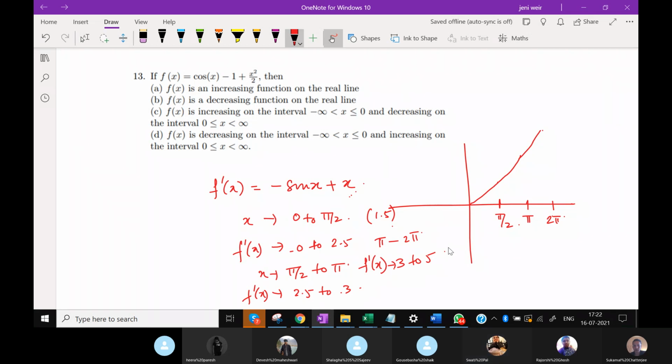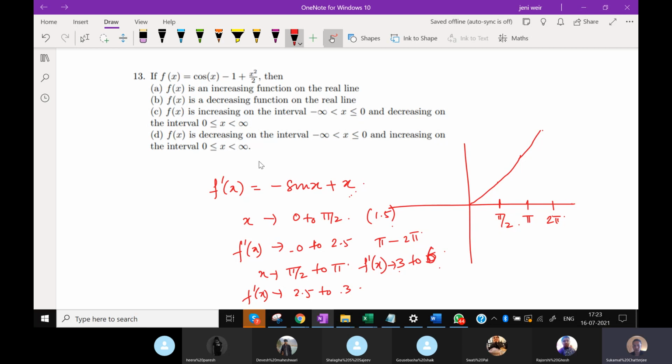Sorry, 3 to 6, not 5. At 2 pi, sin x is 0. At 3 pi by 2, it would be minus 1. So at that point, it would be 3 by 2 into 1.5, so 2.25, minus 1, which would be 1.25. So it will effectively go from 3 to 6.